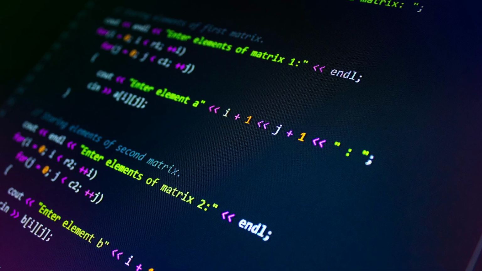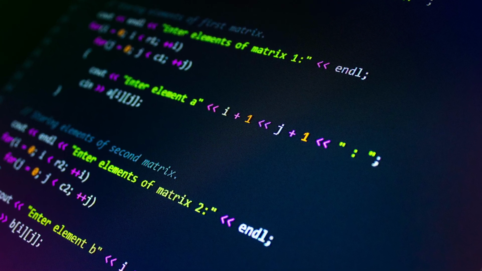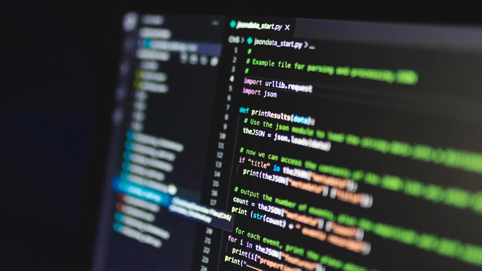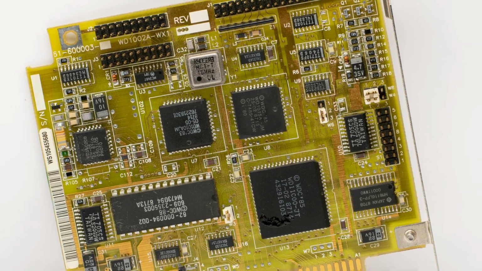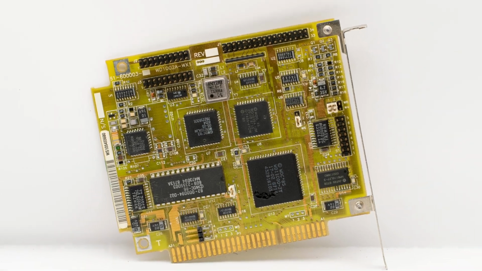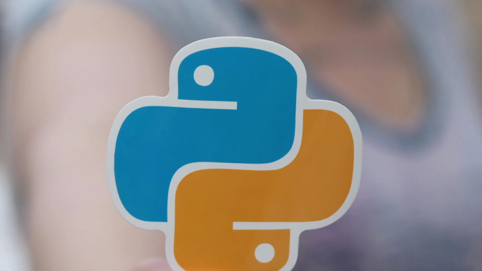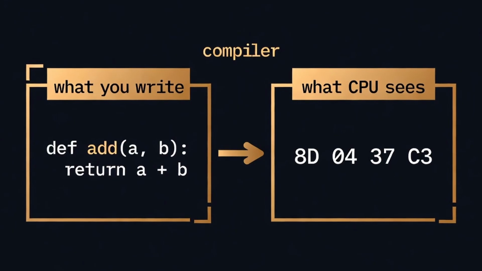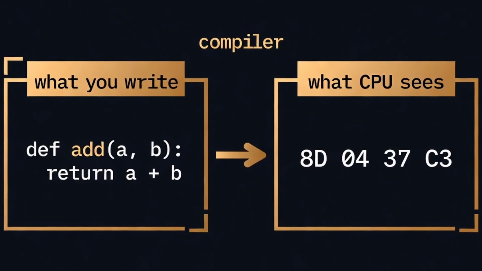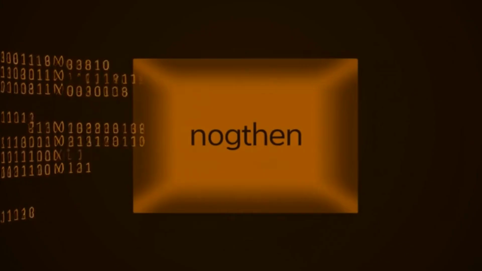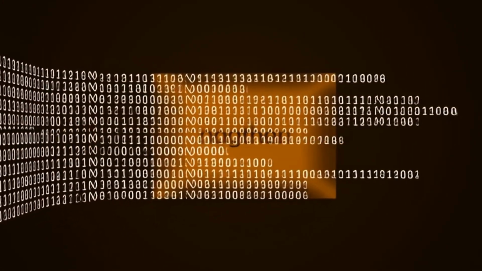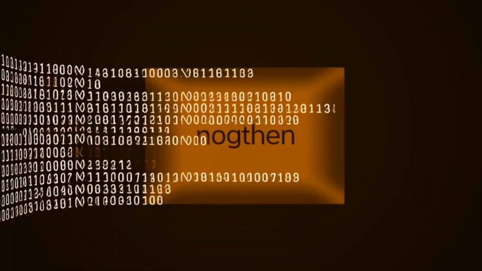Think about what happens when you write a Python function. You type English words: def, return, if, print. You press run. Something happens, but what exactly? The CPU, the thing actually doing the work, has never seen any of those words. It can't read Python, it can't read English. It can only execute machine code: raw binary instructions that look nothing like what you wrote. Something has to bridge that gap. Something has to take your words, your intentions, and translate them into something a machine can execute. That something is a compiler.